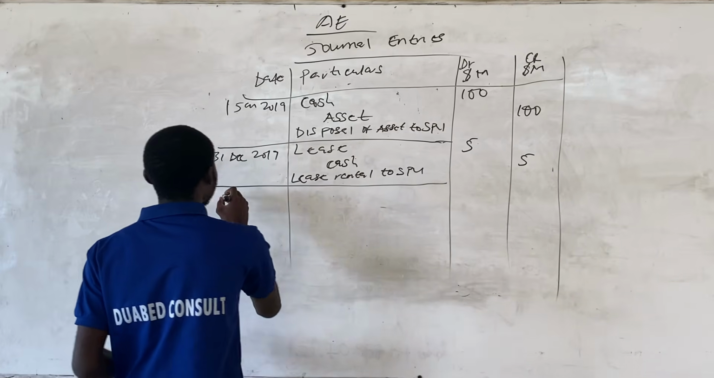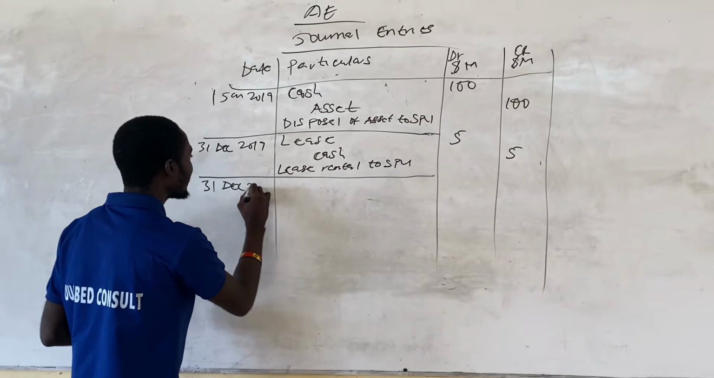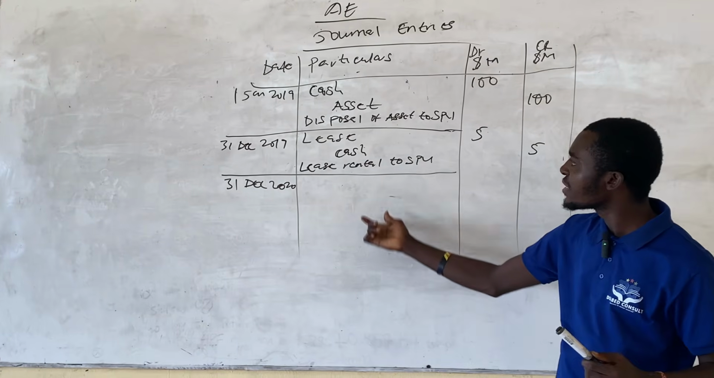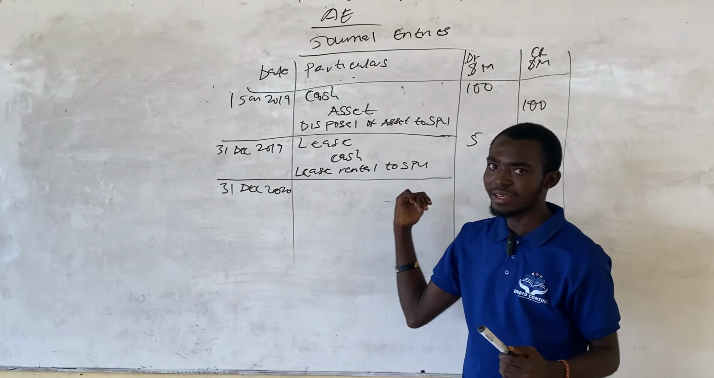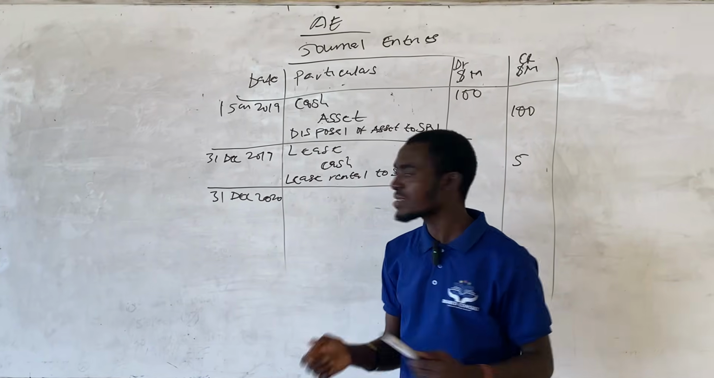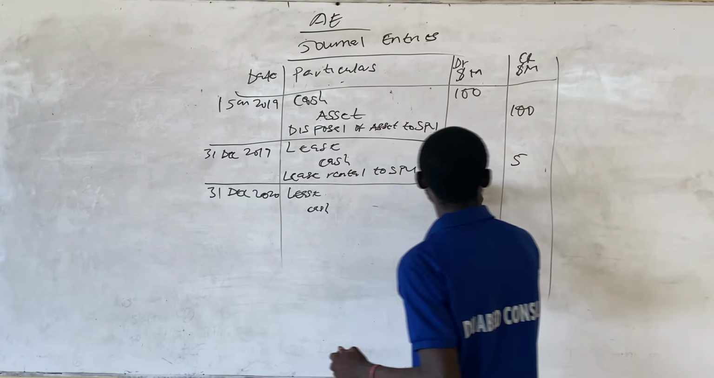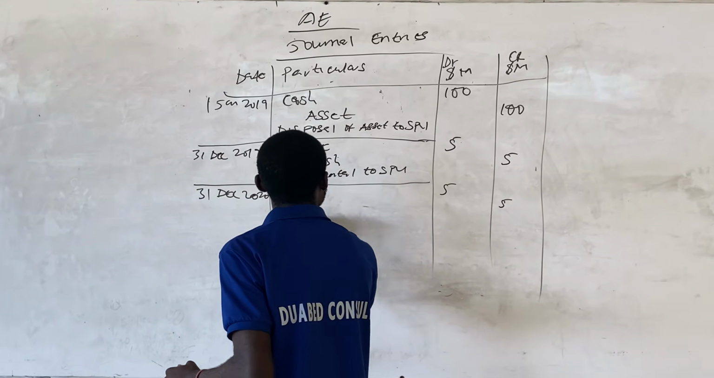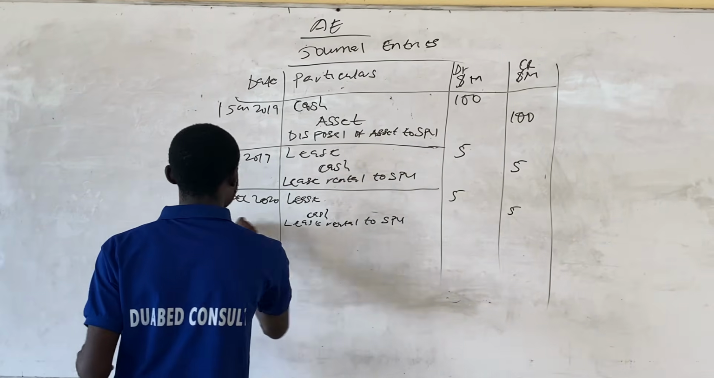Okay, so the next transaction will be the next year, which is 31st December 2020. And then for 2020 we also repeat the same transaction by debiting lease 5 million and then cash 5 million, because they will be paying these lease rentals of 5 million throughout the entire 5 years. So lease 5 million, cash 5 million. And the narration will be lease rental to SPV, that's a special purpose vehicle.